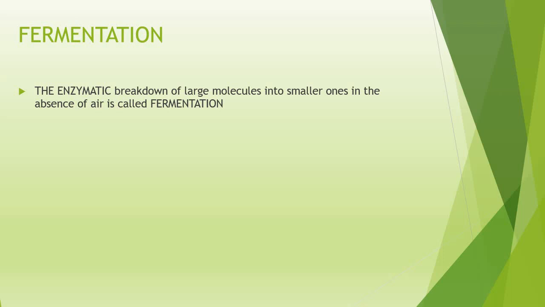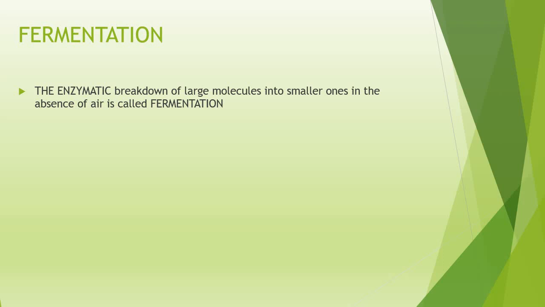Moving on to the process of fermentation. Fermentation is a very essential process which takes place in certain microorganisms as a part of their living system. It is the enzymatic breakdown of large molecules into smaller ones in the absence of air. In the fermentation process, the food, that is the glucose, is broken down to produce a wide range of products depending on the organisms.